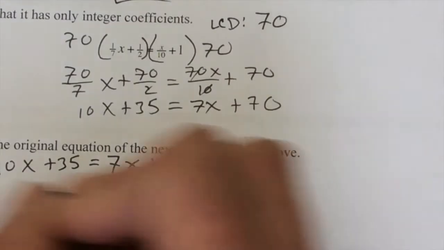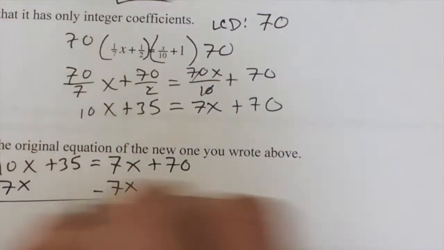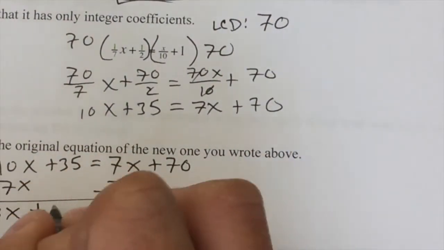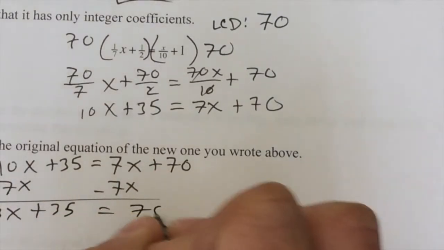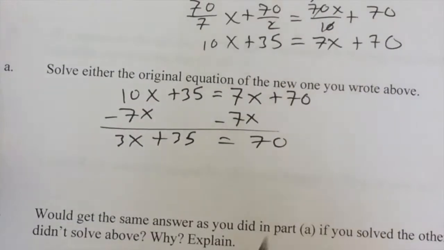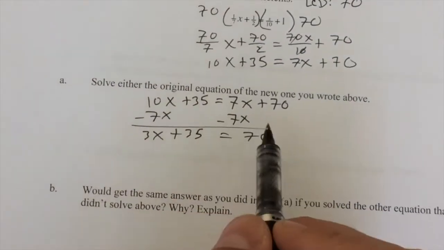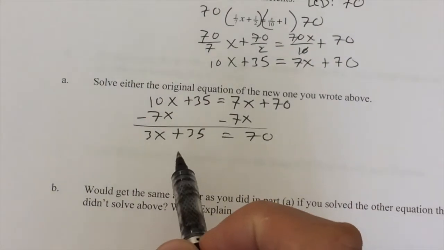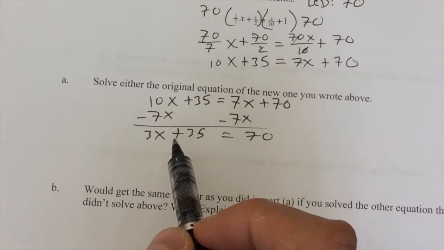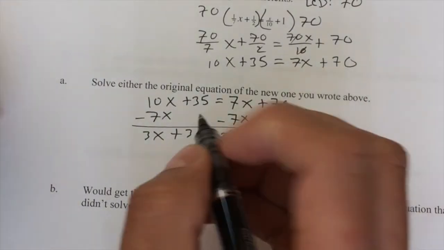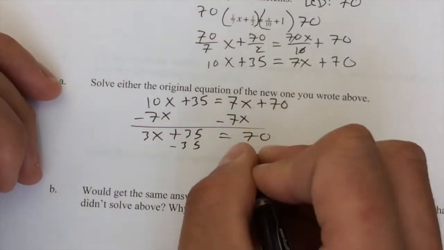I'm going to subtract 7x from both sides. And that gives me 3x plus 35 equals 70. Oh, I'm off the screen. Sorry, I apologize. So I subtracted 7x from both sides, and I just rewrote the equation here. Now I'm going to subtract 35 from both sides.